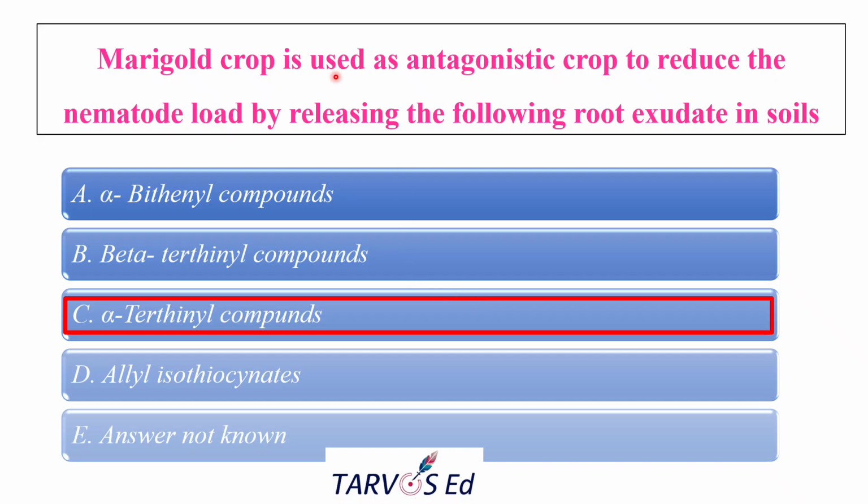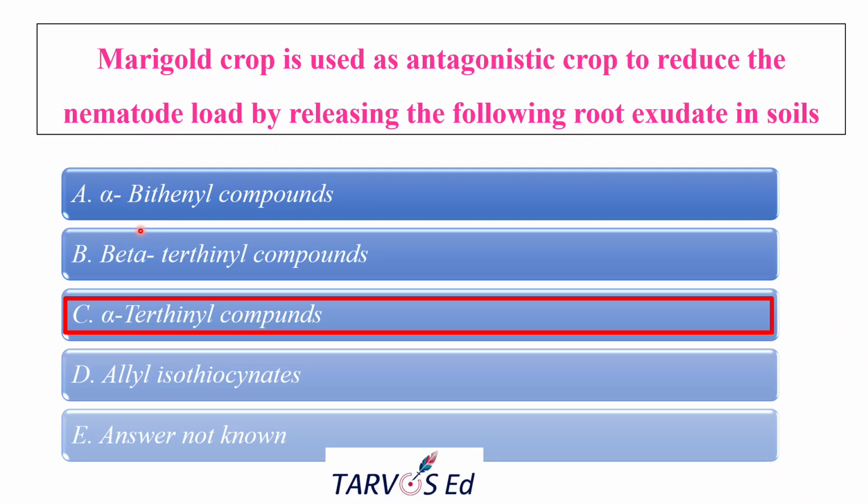So that's why marigold, which is the Tagetes species, is often grown as a trap or intercrop before the vegetables to reduce the nematode load. Either they will keep it as an intercrop or it will be raised as a trap crop in order to reduce the nematode population in the vegetable field, since they produce the alpha terthienyl compound, that is a nematicidal compound.